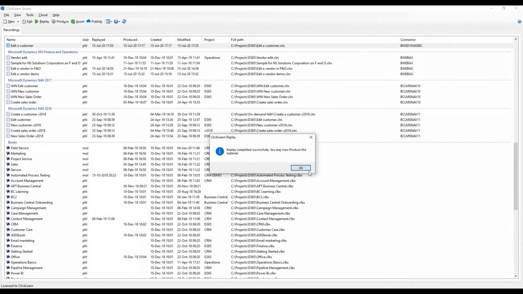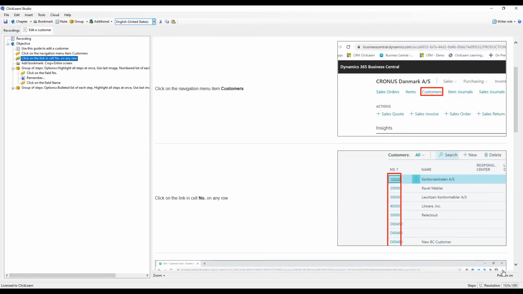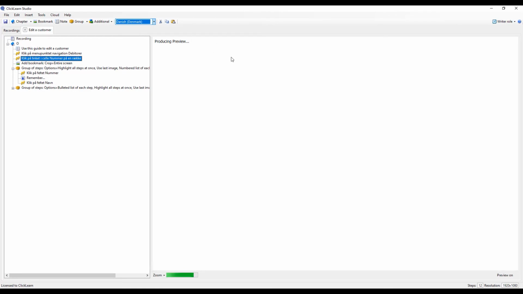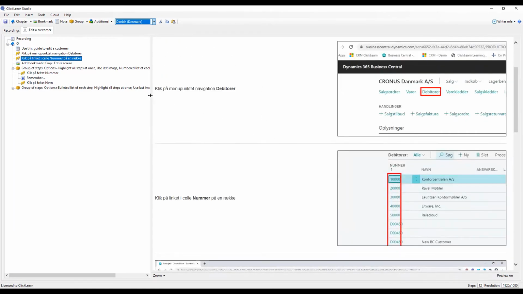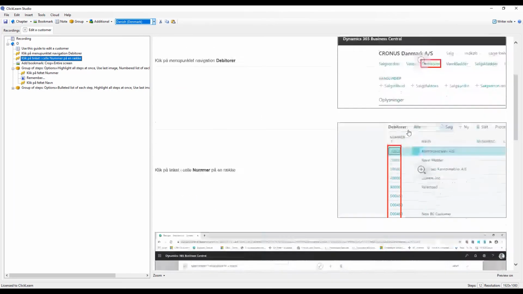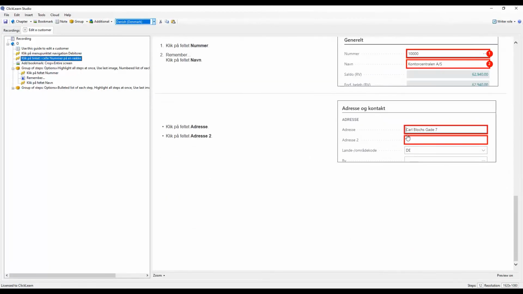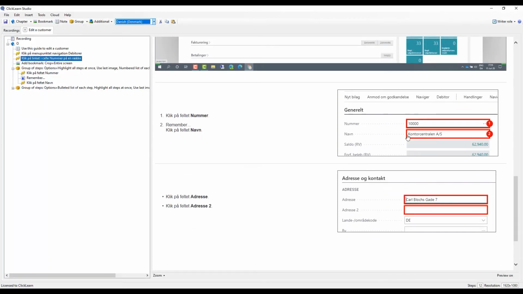Now if I click on the edit button here, so when I get into the editor here and I change over to the Danish version, you can see that everything has now been localized into Danish. I now have my written instructions in Danish. Everything is still aligned and looking exactly like we did it in the original recording, but now localized into Danish, except for the parts that I put in manually.